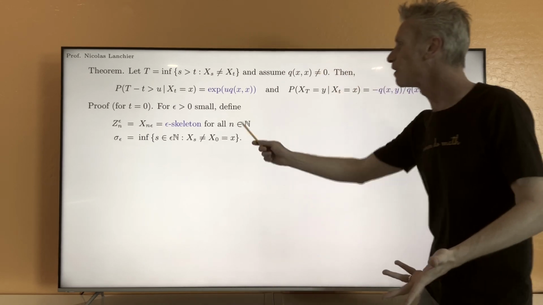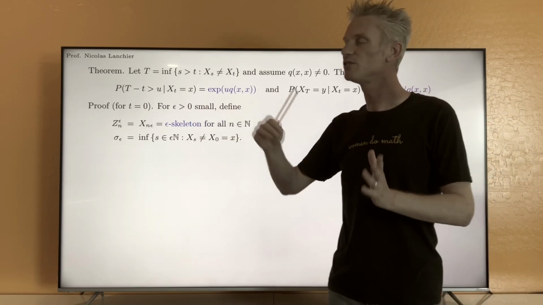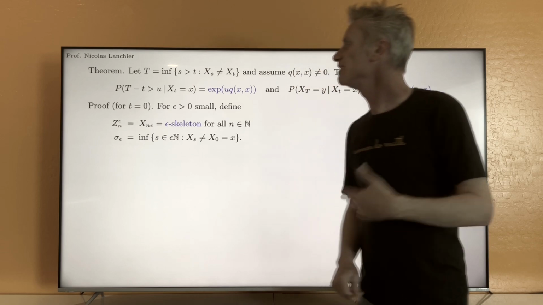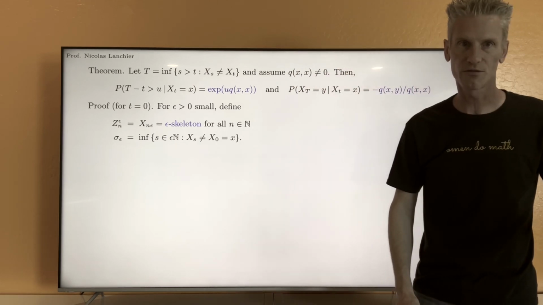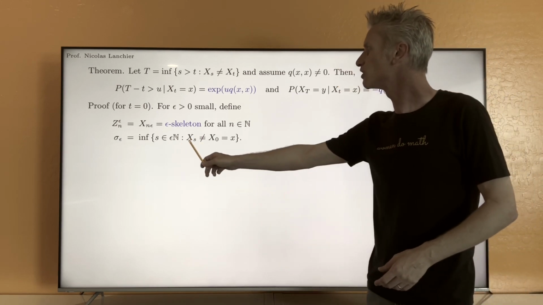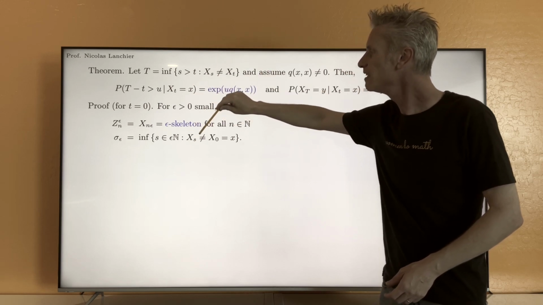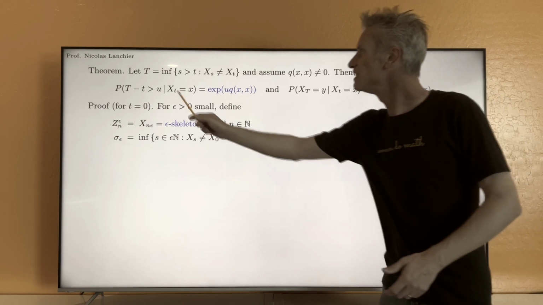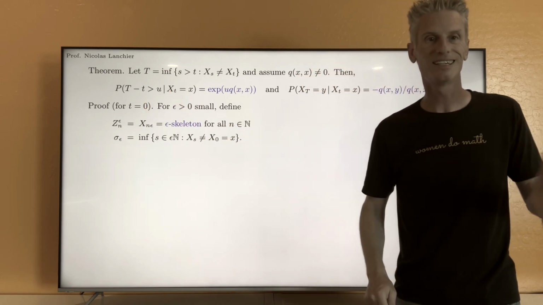Sigma epsilon is the first time at which the epsilon skeleton is going to jump. And if you think of the definition, because this keeps track of the continuous time process at times that are multiples of epsilon, sigma epsilon is exactly the first time s that is a multiple of epsilon, so of the form epsilon times an integer, such that the value of the continuous time process at time s is different from the initial value of the process. And in this case, because little t is 0, we have X_0 equals little x.